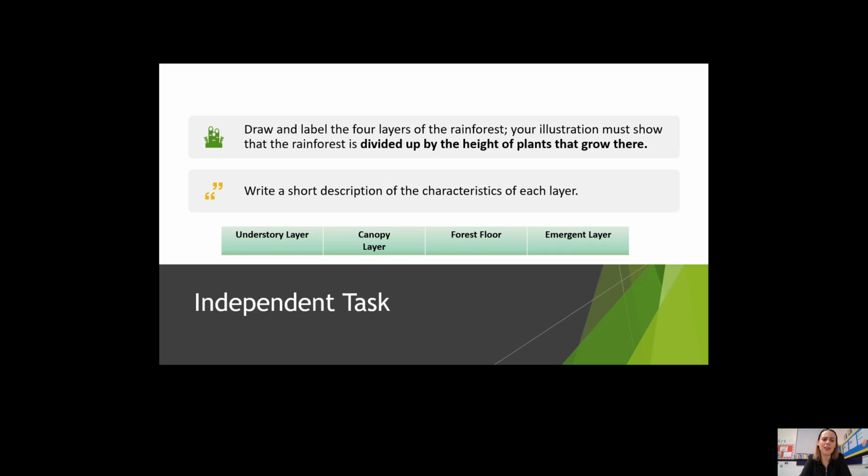Now, your task. Can you draw and label the 4 layers of the rainforest? Your illustration must show that the rainforest is divided up by the height of plants that grow there. Write a short description of the characteristics of each layer. So remember to include the understory layer, the canopy layer, the forest floor, and emergent layer.